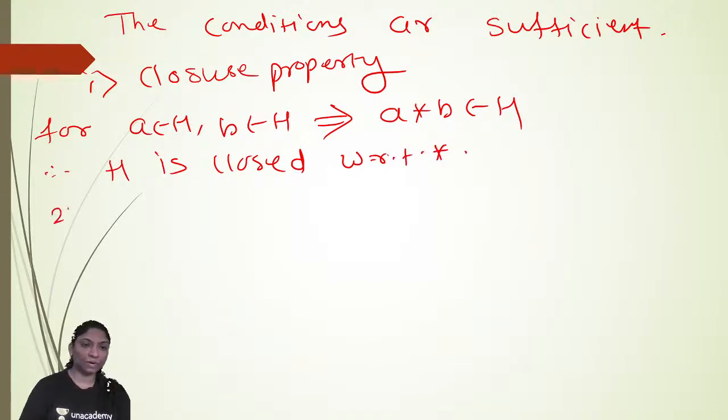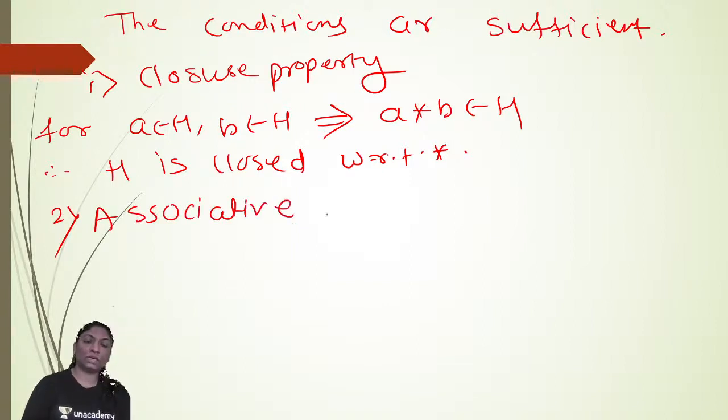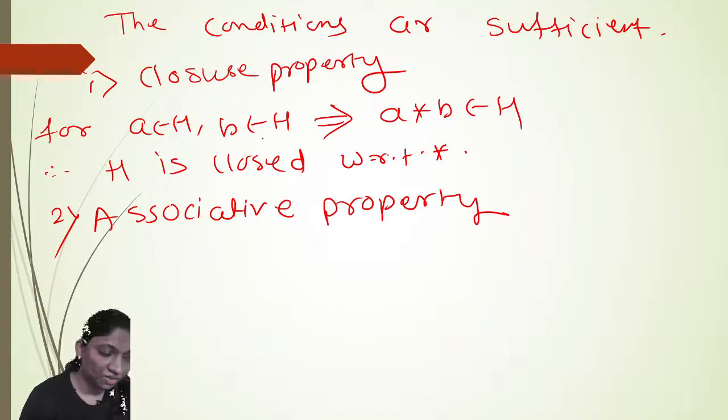Now the second property, that is the associative property. Right? For that we require, now the elements of H are also elements of G, and G is a group, which implies associativity also holds in H. Okay.